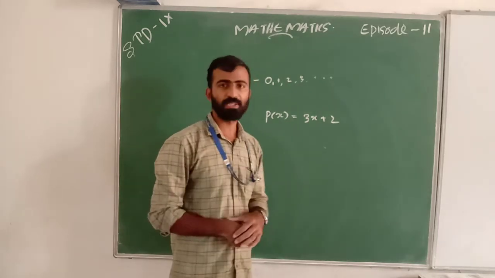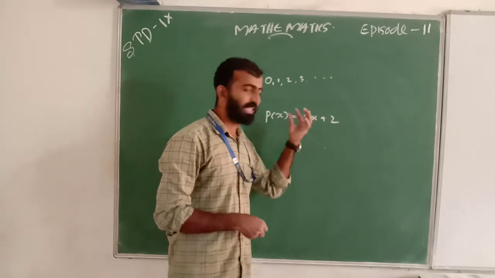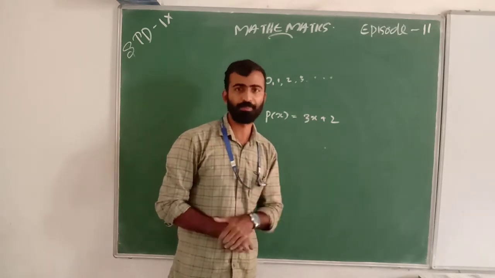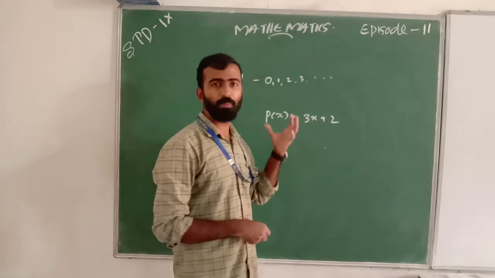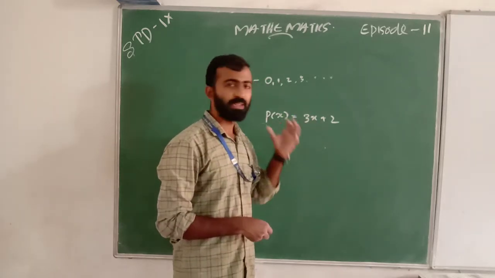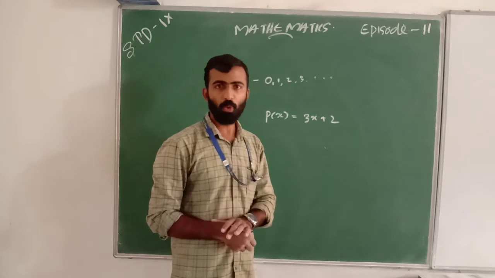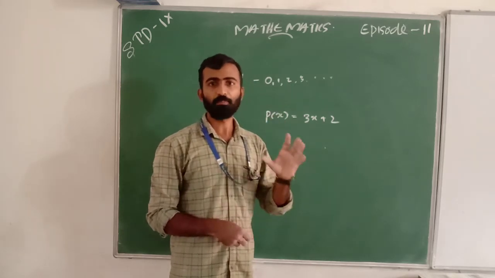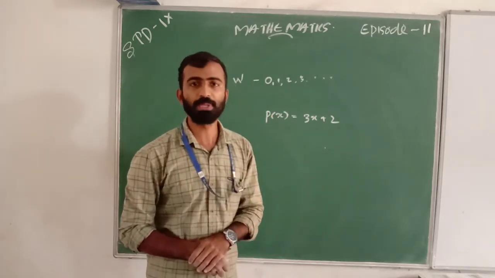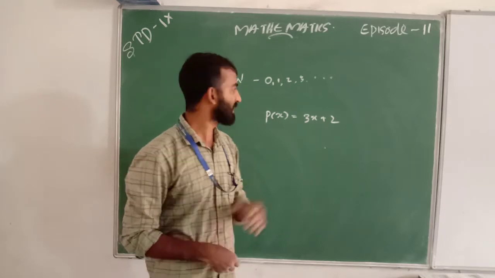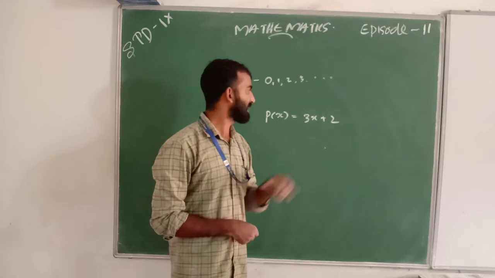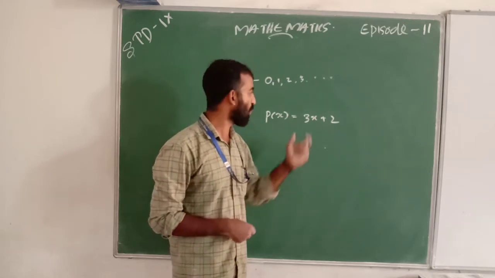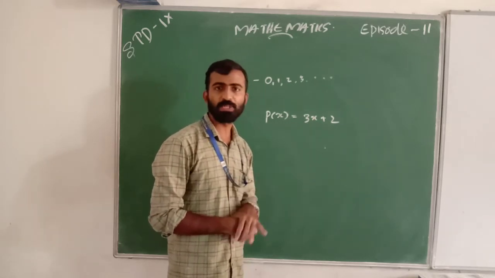Its exponent, that is its power, is 1. When we consider a polynomial, the variable's exponent or power must be a whole number. Degree means the highest power of the variable. Here the highest power is 1, so its degree is 1.